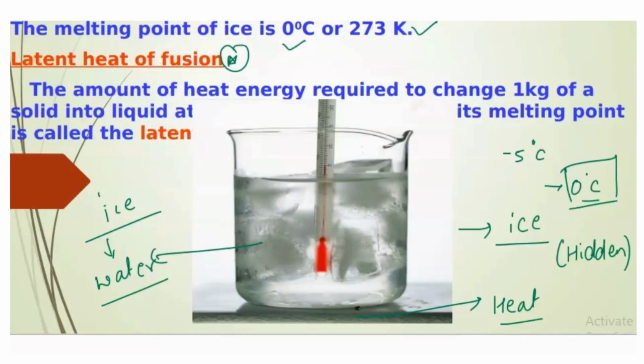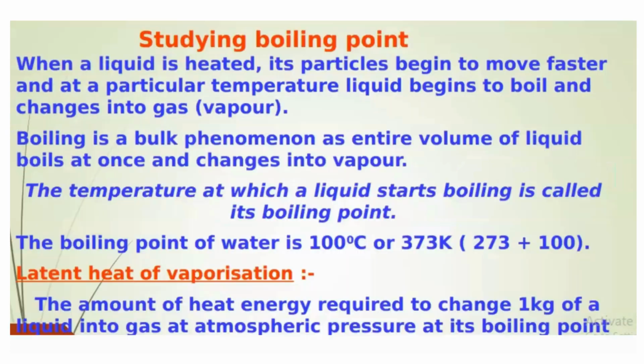Definition भी वही बोलता है, the amount of heat energy required to change 1 kg of solid into liquid at its melting point is called latent heat of fusion. Okay, if you understood latent heat of fusion, it's very easy to understand latent heat of vaporization. Okay, let's understand that. लेटेंट हीट ऑफ वेपराइजेशन पढ़ने से पहले लेट्स अंडरस्टैंड बॉइलिंग पॉइंट क्या होता है.